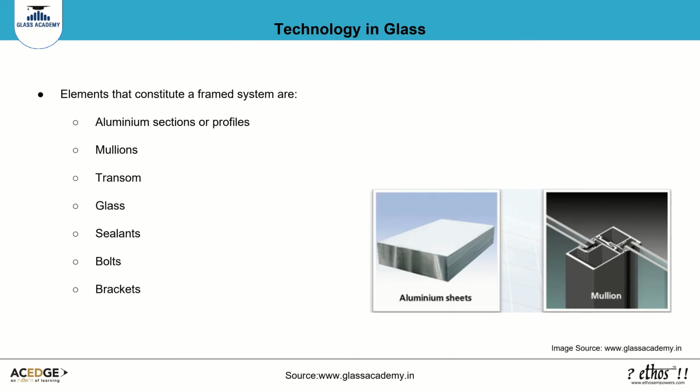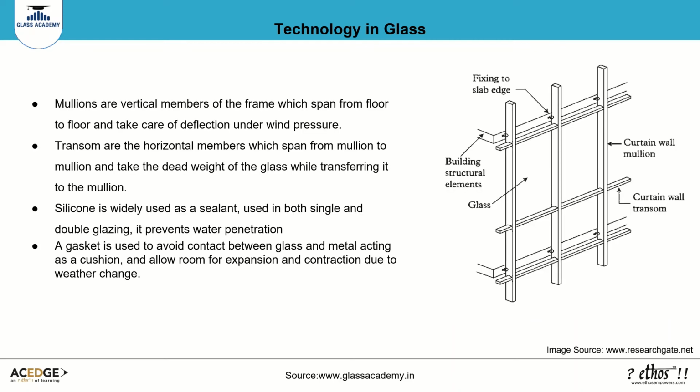Let us now study a few elements of the framed system. Elements that make up a framed system are aluminium sections or sheets, profiles, extrusions, mullions, transoms, and glass. Other elements are sealants, bolts, and brackets.